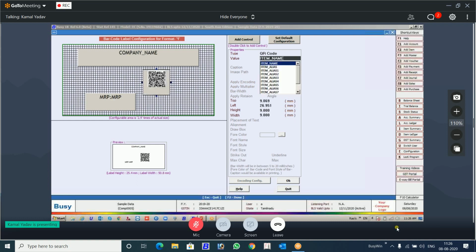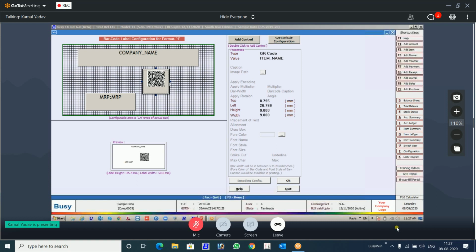And the information that you want to put in that particular QR code, you can select from this data bit field. You want alias, you want name, anything you can select from here. The one thing you should keep in mind is that the width and the height, see it's here 9 and 9 millimeter, should always be the same.